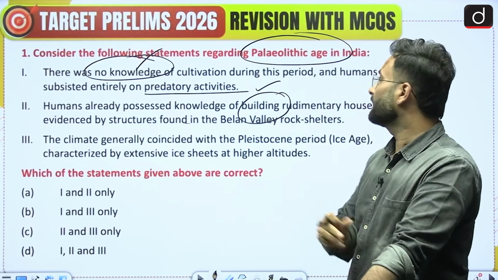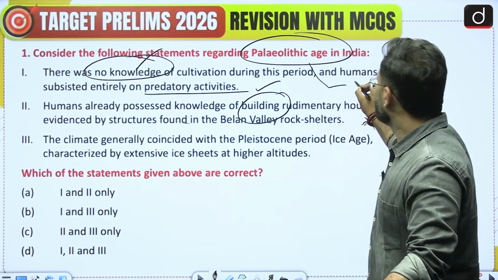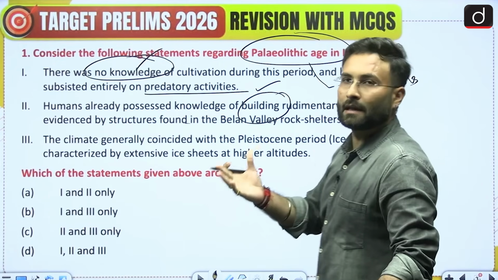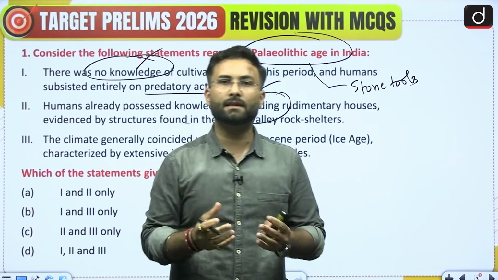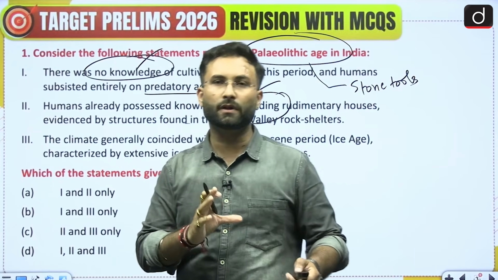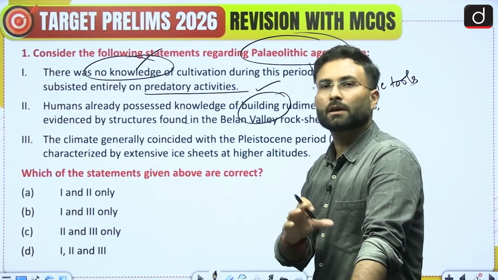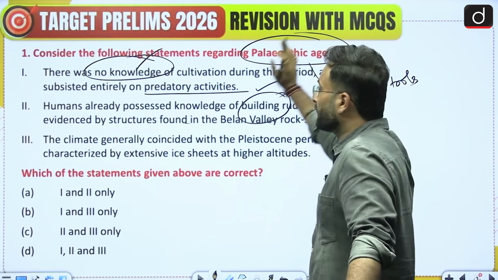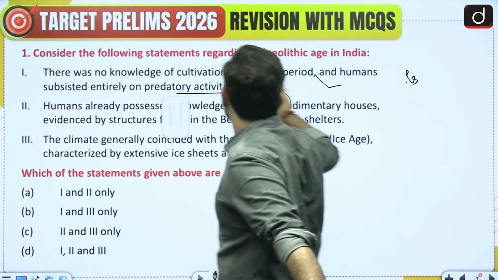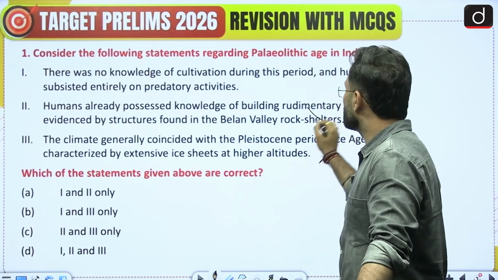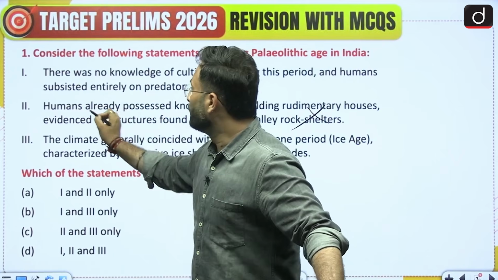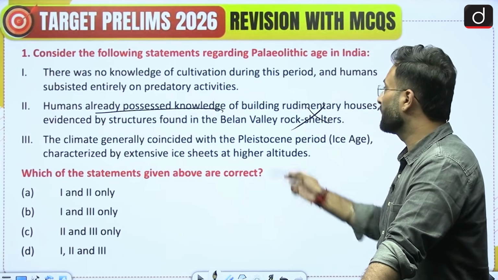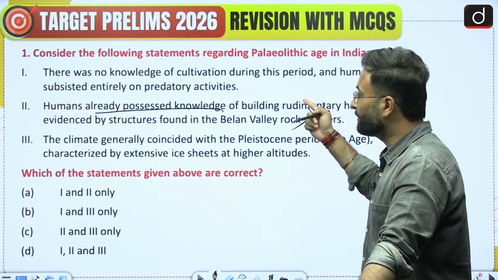You cannot say that the tools required for building construction were available at that point of time. In the Paleolithic age, the stone tools were not that developed. Only for hunting or gathering they used the stone, but the tools were not polished, or not sharp enough to go for the construction of buildings. So that statement is wrong, because it says the human at that point of time already had the knowledge of making buildings. That is not true. So statement 2 is wrong.